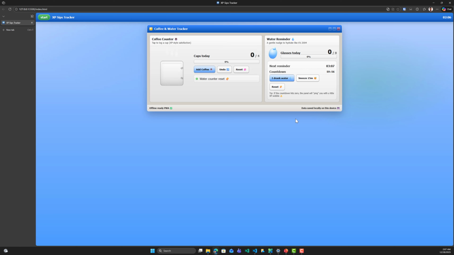So all this has been created by Copilot. I didn't write any line of code. All this has been created by the custom instruction that we have created and the prompt.